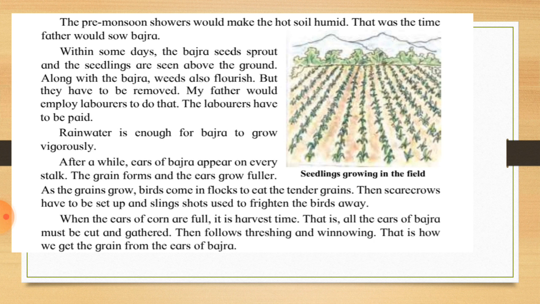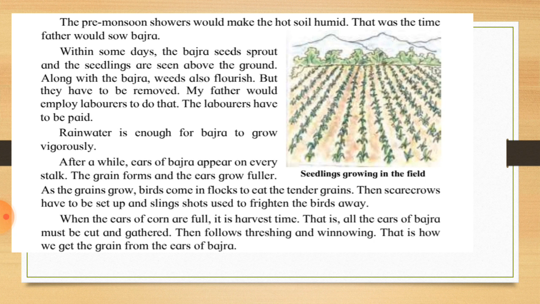The pre-monsoon showers would make the hot soil humid. That was the time father would sow bajra. As you have seen, in summer the soil becomes very hard and rough. So when the pre-monsoon shower comes, when the first rain comes, due to that rain the soil becomes a little bit soft.